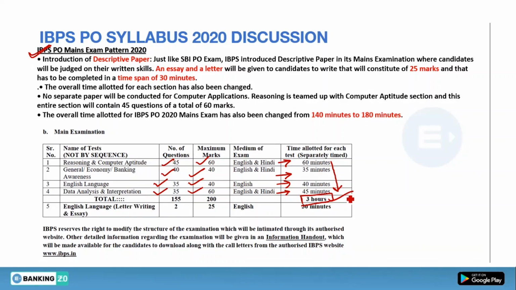After attempting this test, you will get a descriptive test which is of 30 minutes, which includes a letter and an essay that I have already told you. You have to write this letter and essay in English only. No Hindi is allowed. So the total time given to you in mains is 3 hours 30 minutes.